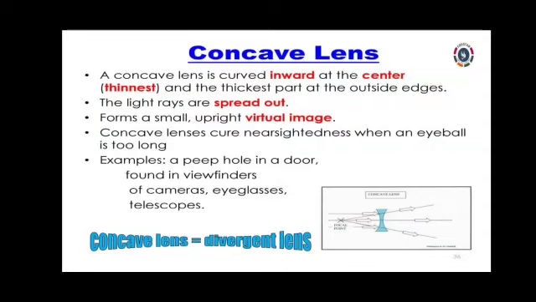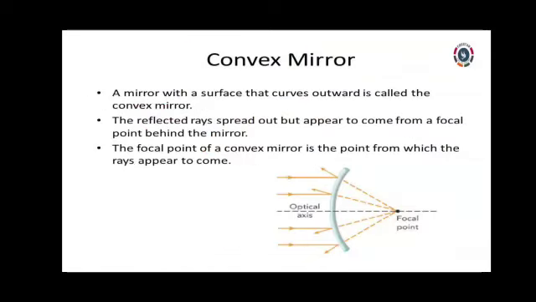Here the light rays are spread out. Where have we used concave lenses? In cameras, eyeglasses, telescopes, and door holes.